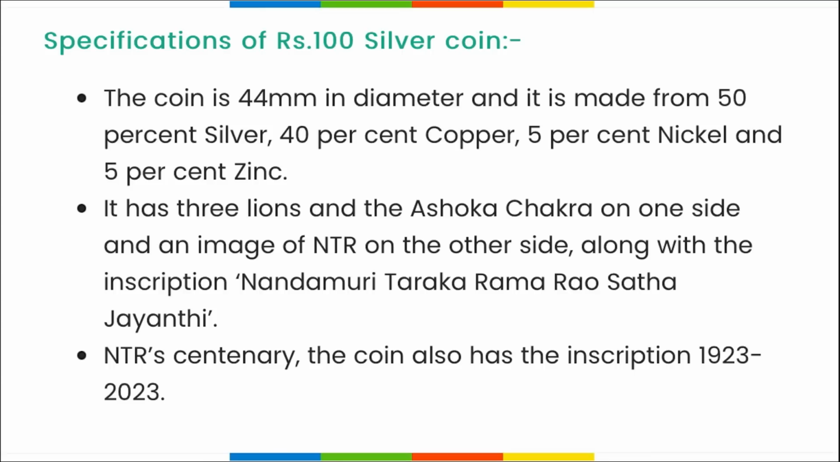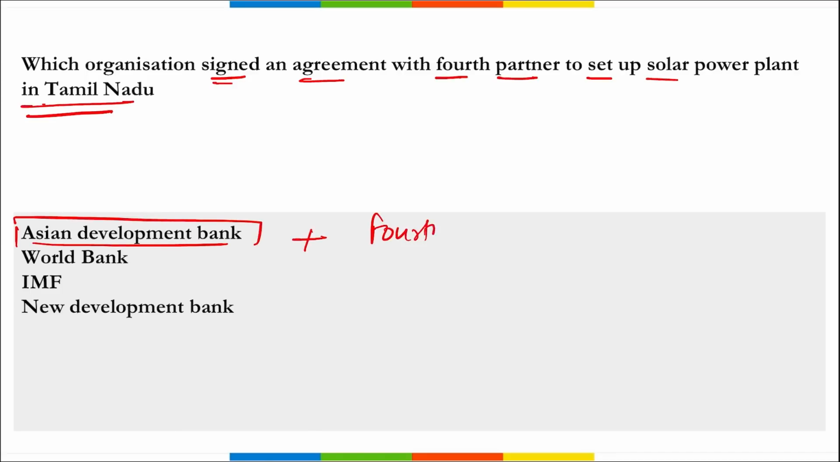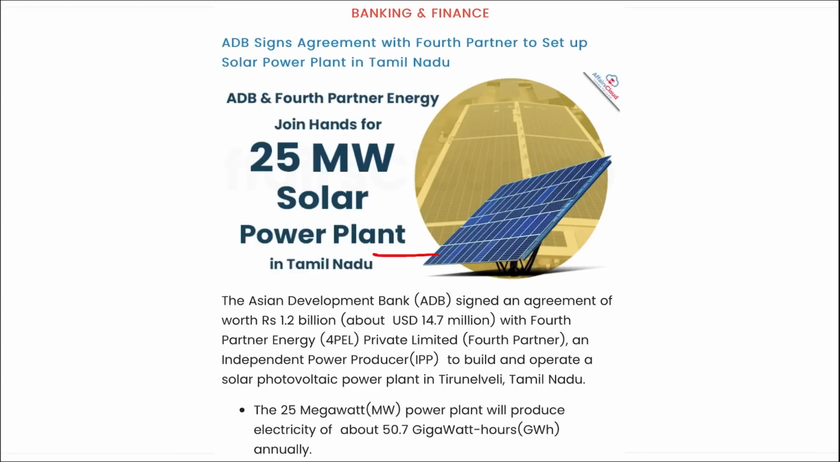Next is, which organization signed an agreement with Fourth Partner to set up a solar power plant in Tamil Nadu? So it is your Asian Development Bank. They have partnered with Fourth Partner to set up a solar power plant in Tamil Nadu, and the contract for this is 1.2 billion rupees, that is around $14.7 million. Correct? And remember, so it is your Asian Development Bank. They partnered with this Fourth Partner.